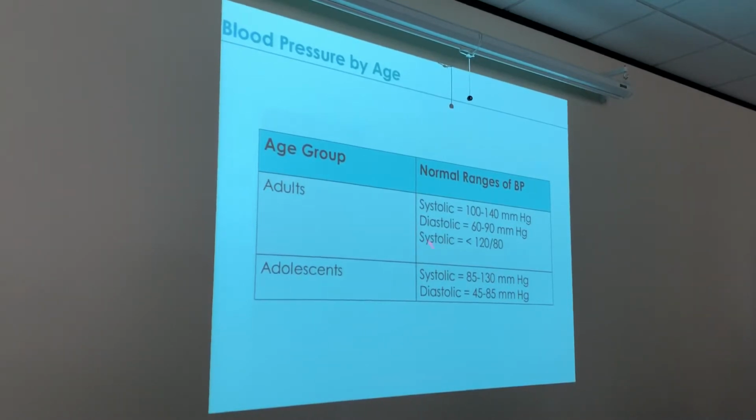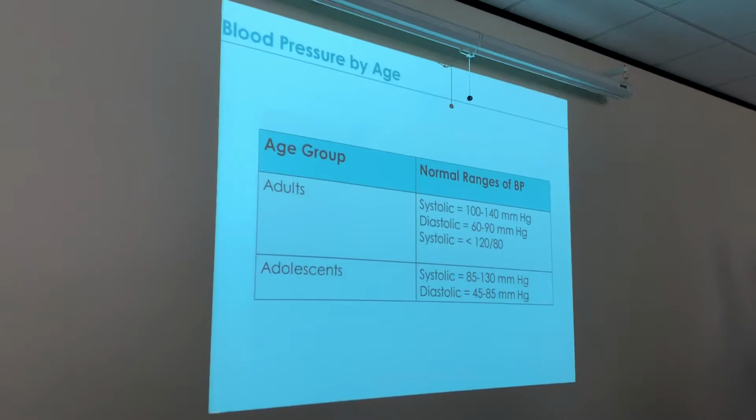So notice how blood pressure is higher in adults than it is for adolescents or children. You know my diastolic and systolic pressures right here. Guys, this right here is supposed to be normal. This is our normal. 120/80 is our normal.